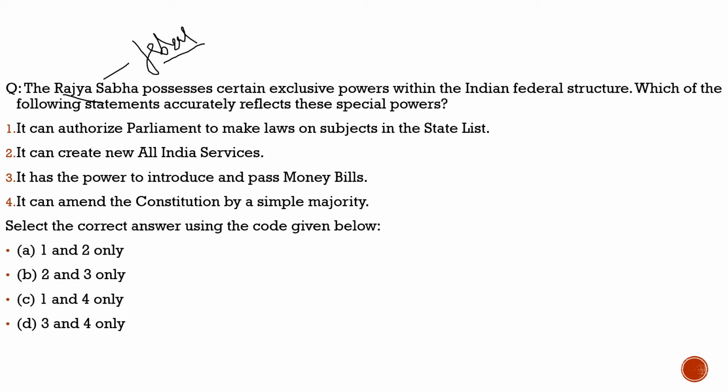Let's see the question. The question says the Rajya Sabha possesses certain exclusive powers within the Indian federal structure. Which of the following statements accurately reflect these special powers? First statement: it can authorize Parliament to make laws on subjects in the state list. 100% correct. The article responsible for that would be Article 249. Please just remember that. Right now you need to remember that.